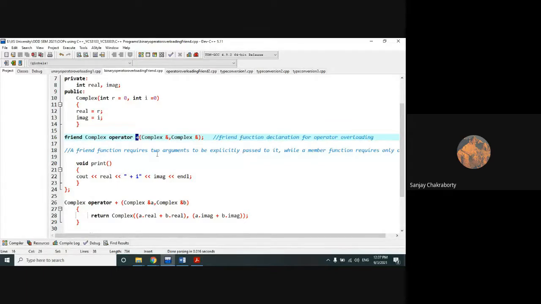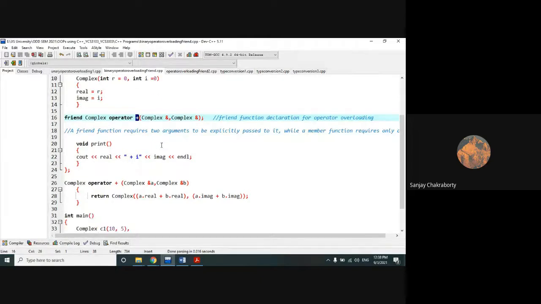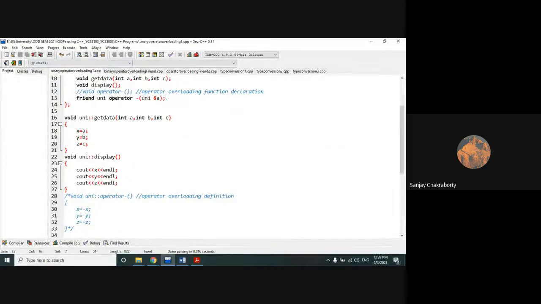Which operator do we want to overload here? Plus. So with the plus operator, instead of doing a variable addition, we are doing an object addition. Two real parts will be added and two imaginary parts will be added. Then after addition, it will show you the combined results. This is a friend function definition. It is similar to this one, no changes. Only one extra argument.